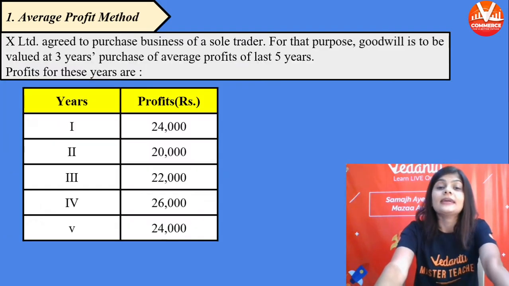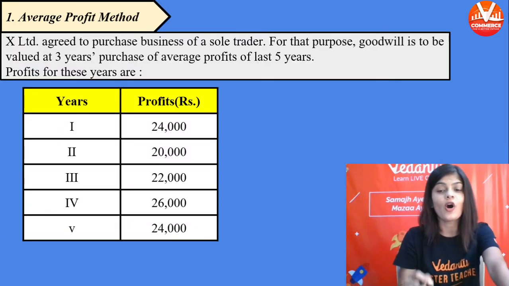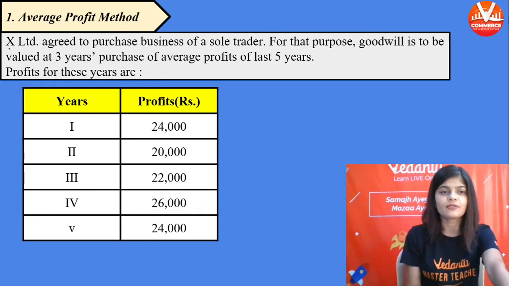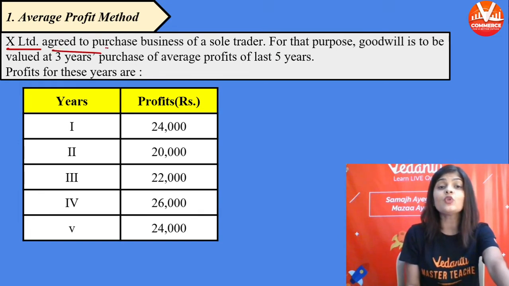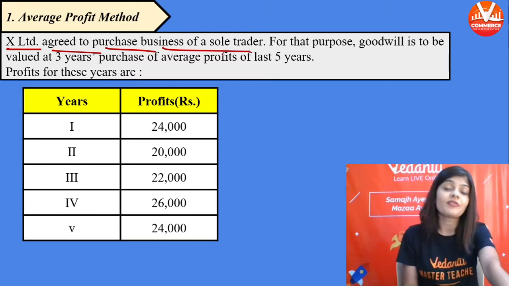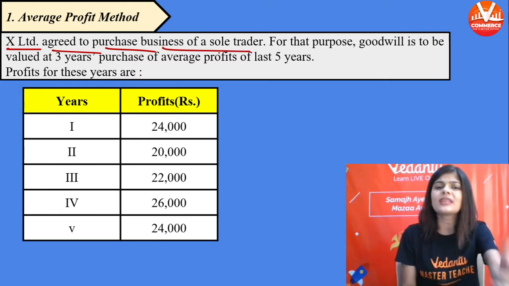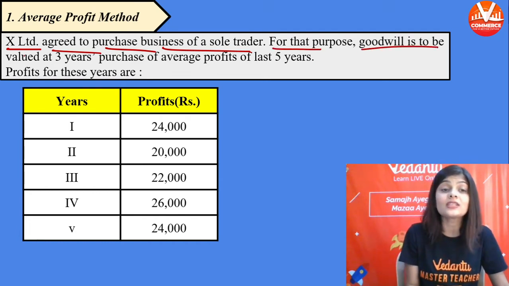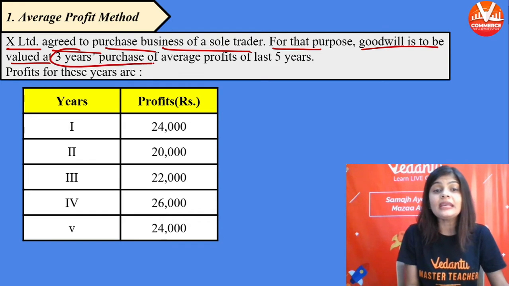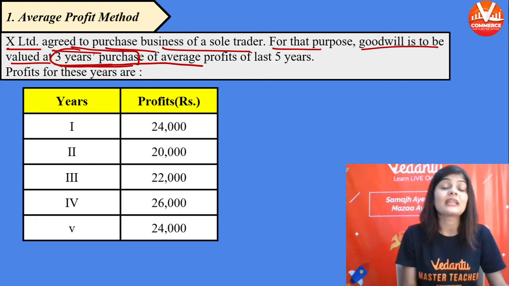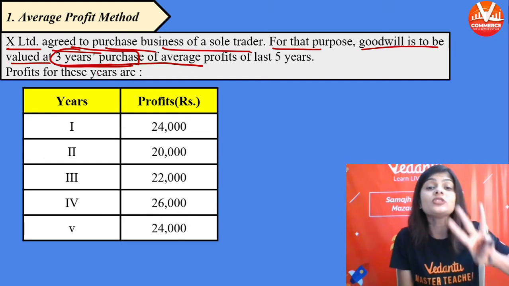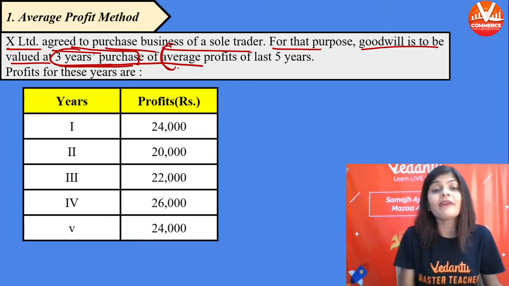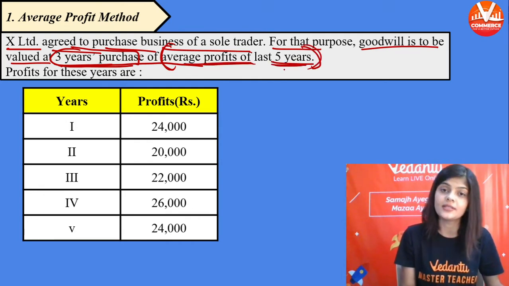Now, let's do a question for this. X Limited agreed to purchase the business of a sole trader. For that purpose, goodwill is to be valued at 3 years purchase. So this is given to you, number of year purchase is equal to 3. And you have to multiply it with the average profit of the last 5 years.